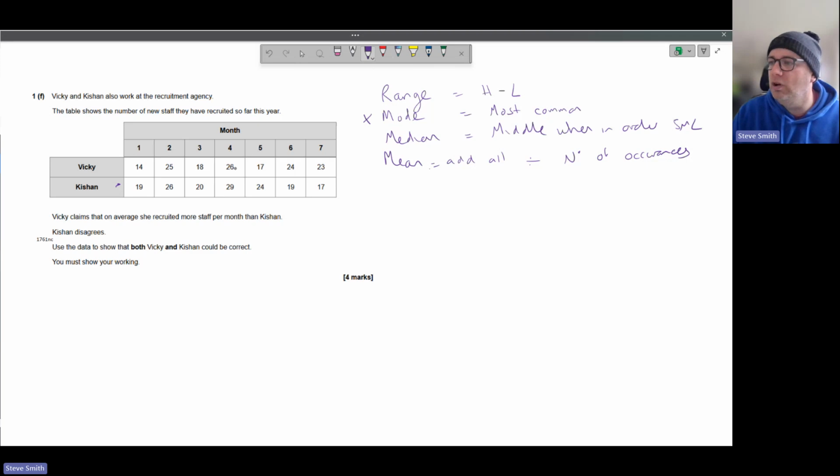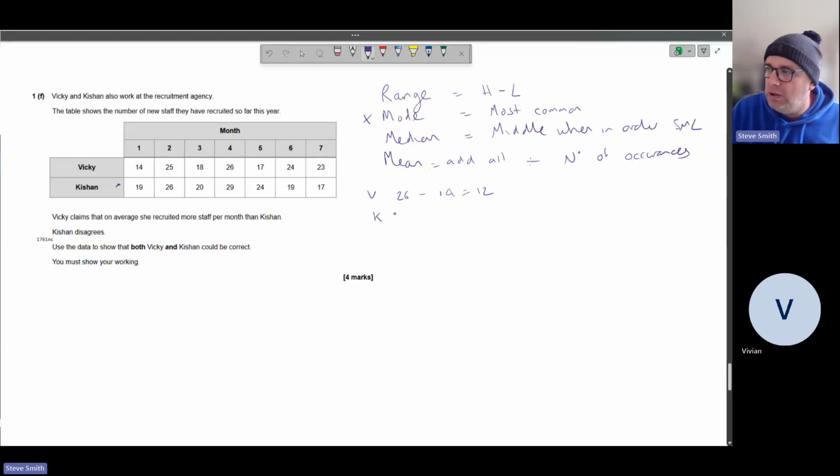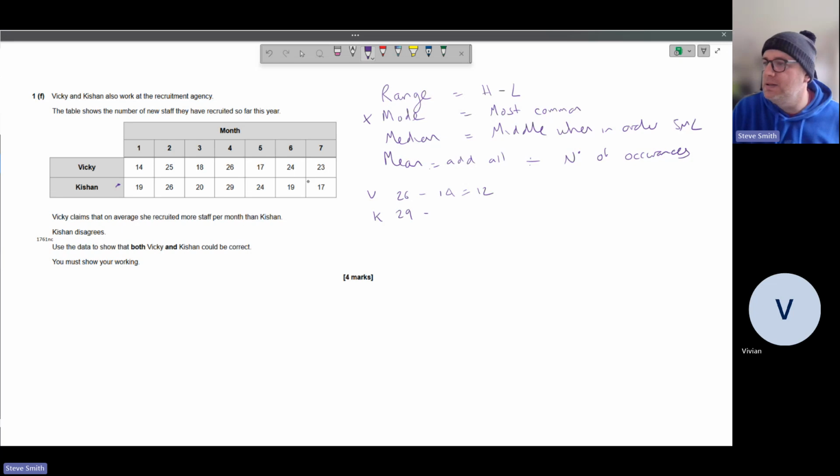Highest here we've got is 26. So let's go with Vicky. 26, take away 14, equals 12. This one we've got 20. This one we've got 29. So Keishan is 29, and we're going to take away 19, 17. So that also equals 12. So that discounts the range as well. So we've got no comparison yet. We've got no modal and no range.